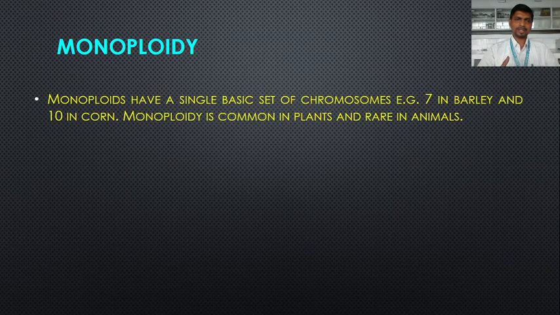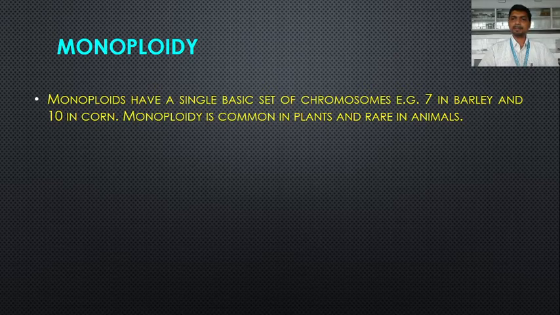Now we are going to study the monoploids. Monoploids means they have a single basic set of chromosomes. For example, in case of barley it is 7, in corn it is 10. Monoploids are common in plants and rare in animals. So what are monoploids? Mono means single, having a single basic set of chromosomes.